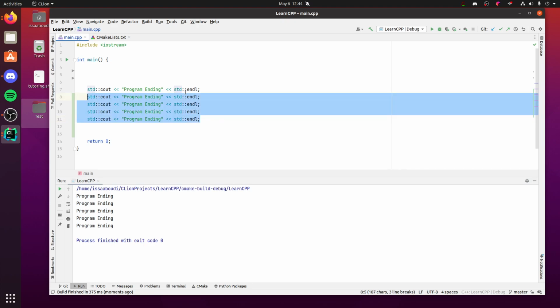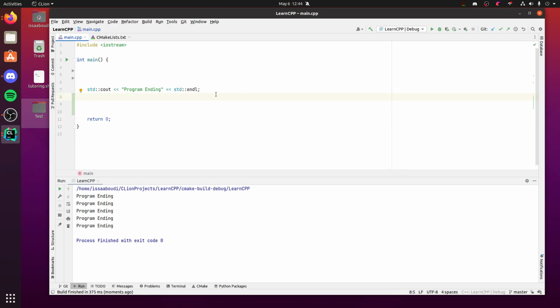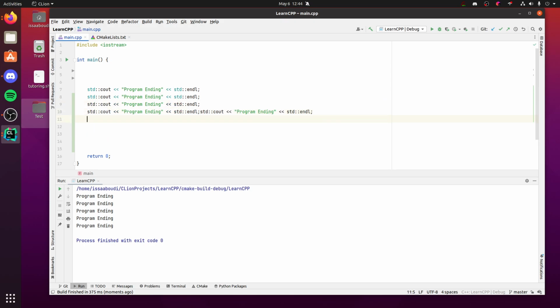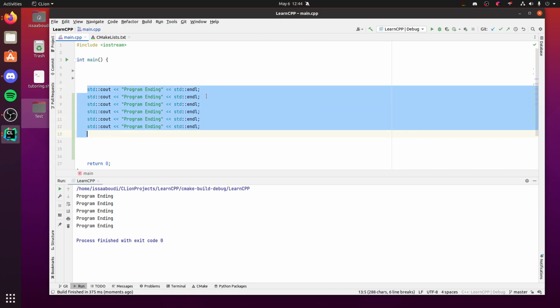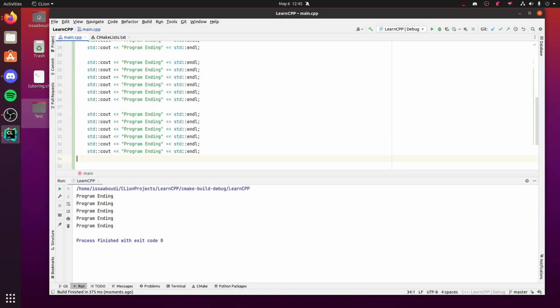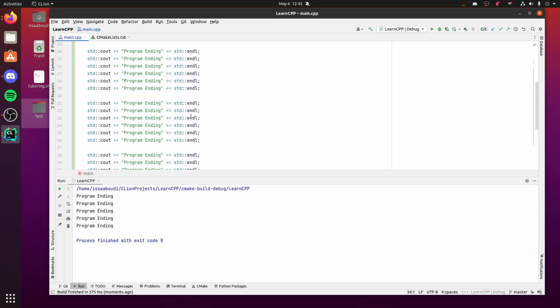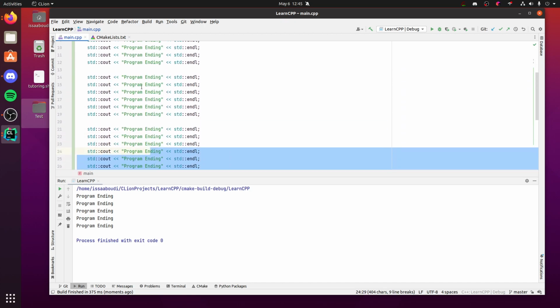But let's say this is 3 lines. Let's say this is five lines, 10 lines. If we have 10 lines of code, what if it was just like this? And we were just copying and pasting this entire thing over and over and over again. Look how hard it is to read this code. I mean, obviously this is just one line, so it doesn't matter that much.